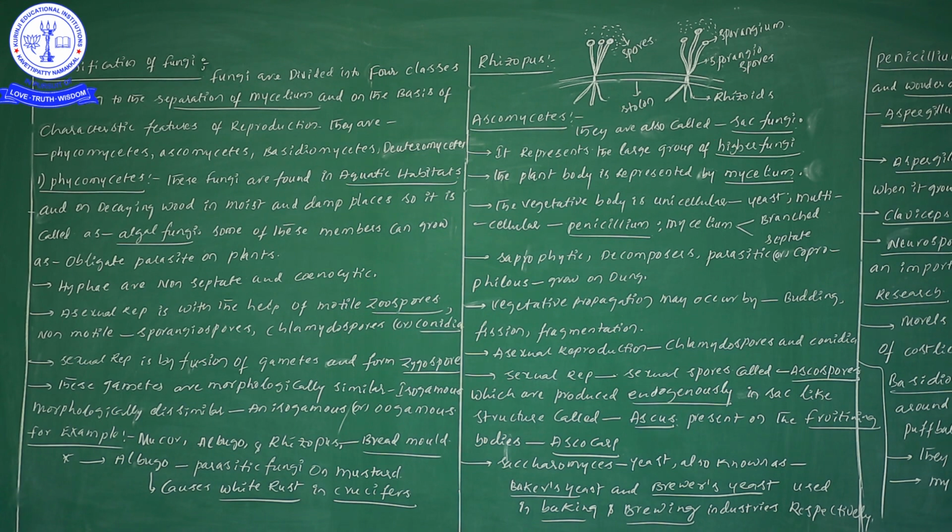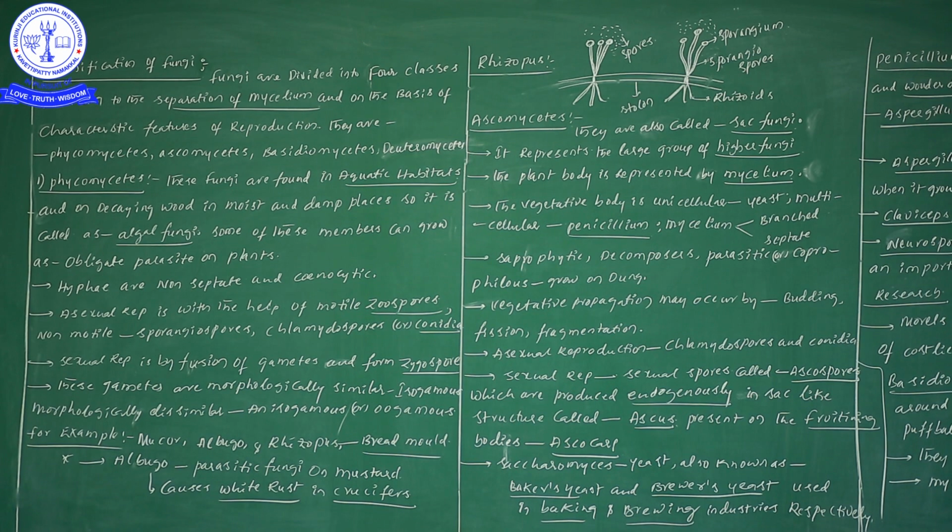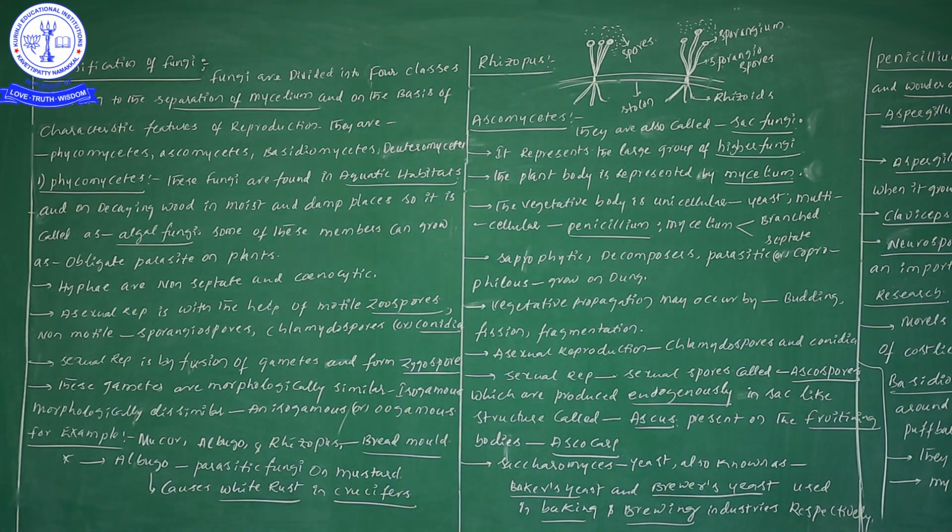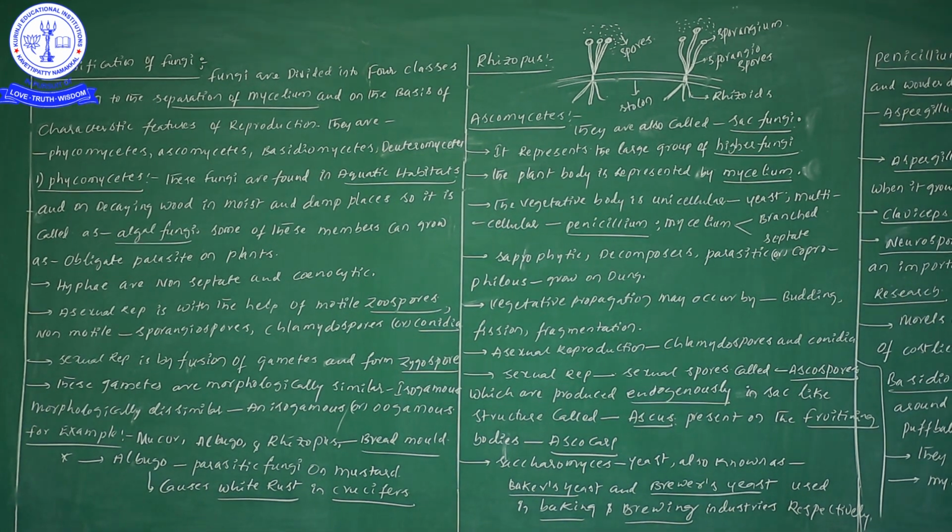If you throw the bread slice outside into atmospheric conditions, after 2 or 3 days we will find black colored particles on it. Those structures are nothing but Rhizopus. In this case, Rhizopus gets attached to the substrate by means of rhizoids.